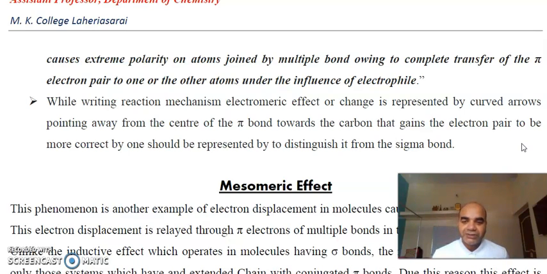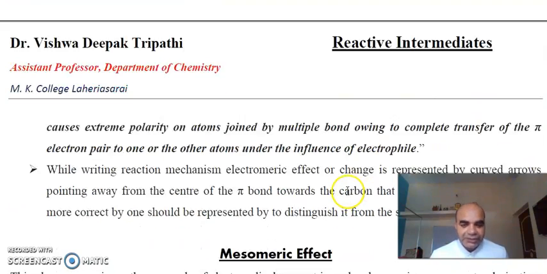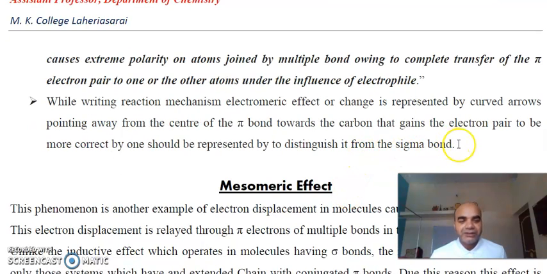We use curved arrows pointing away from the center of the pi bond towards the carbon that gains the electron pair. तो ये बात हुई इलेक्ट्रोमेरिक इफेक्ट की, जो कि पूरा डिफरेंट है इंडक्टिव इफेक्ट और हाइपर कॉन्जुगेशन से।